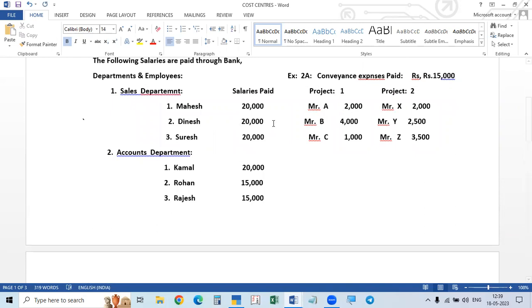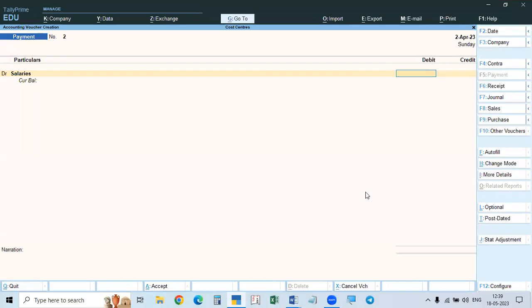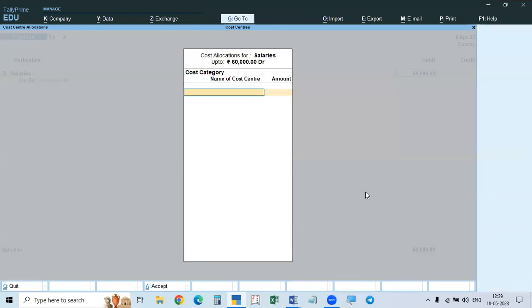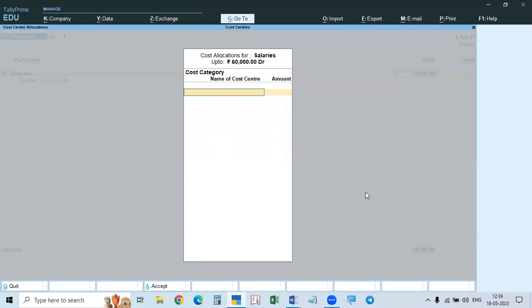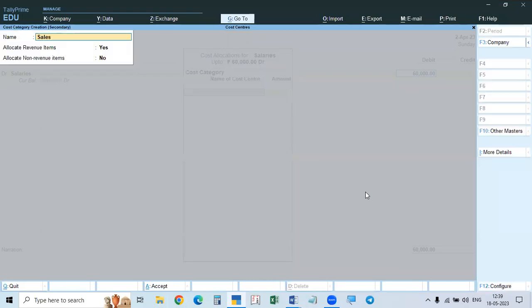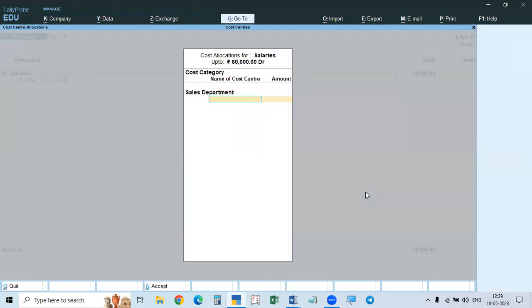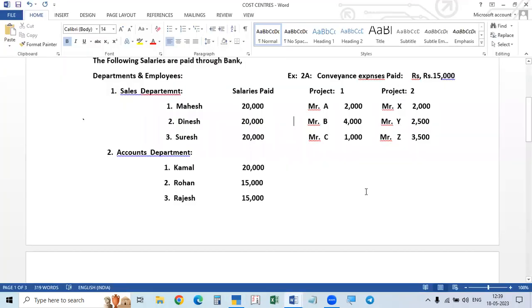For department A, that is the sales department, there are 3 employees, so we take 60,000 rupees. Then we have to create the cost center category now because we have not created it. Sales department is the category. Alt C, go to sales department, revenue yes, non-revenue no. So we created the department category.